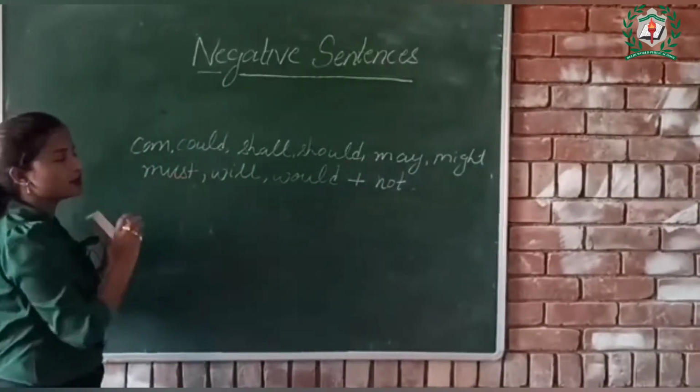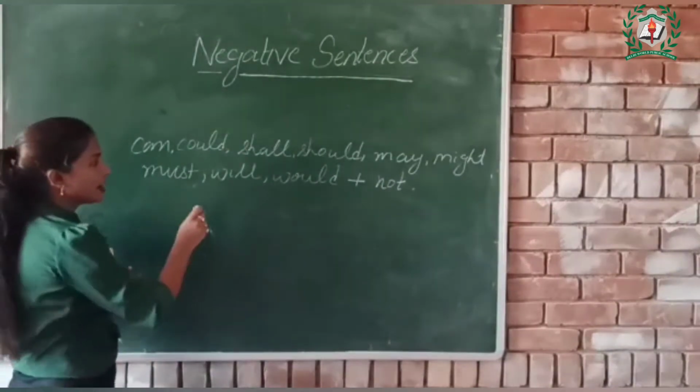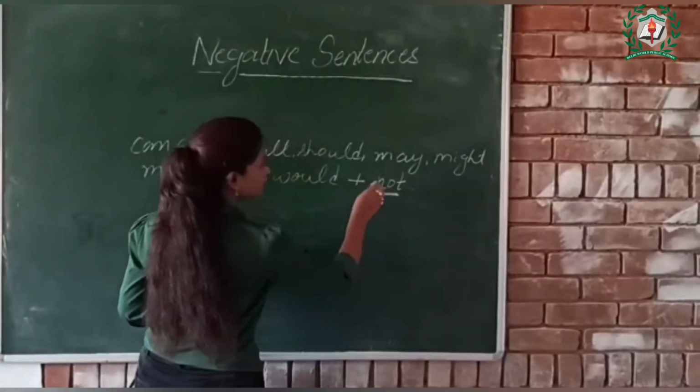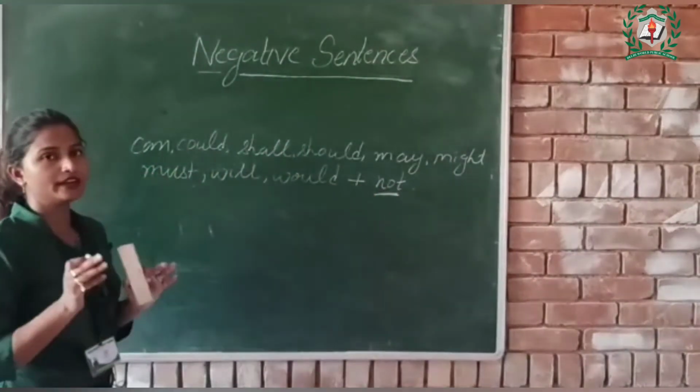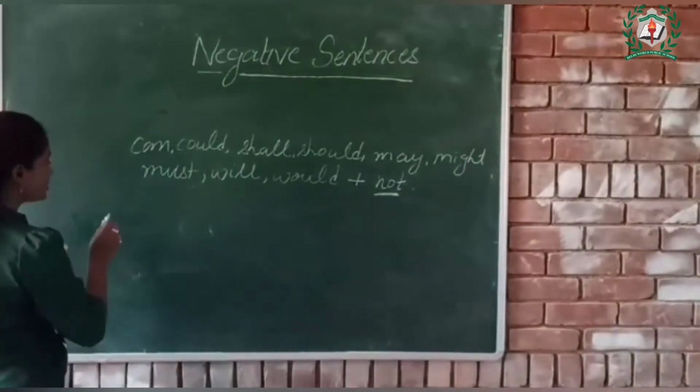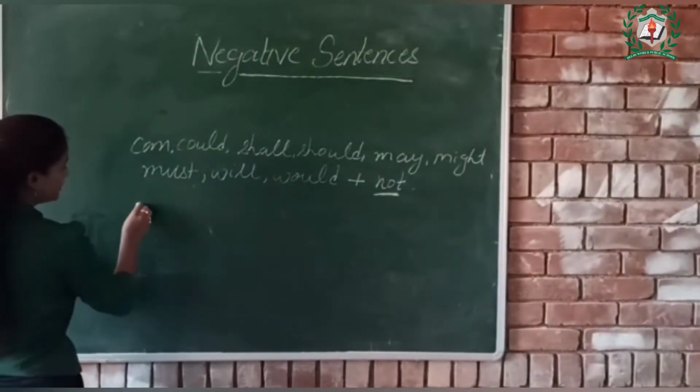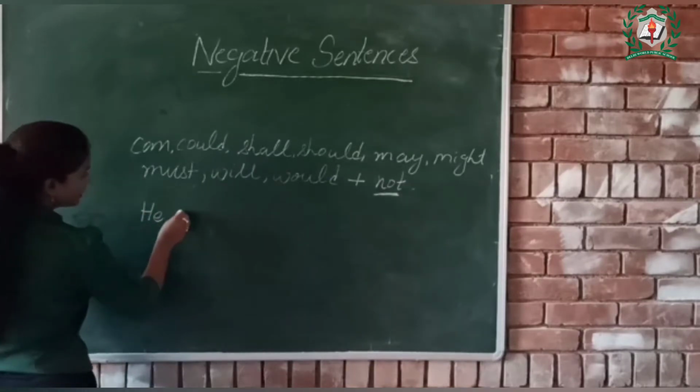If any of the helping verbs is present in a positive statement, we add not after the helping verb.